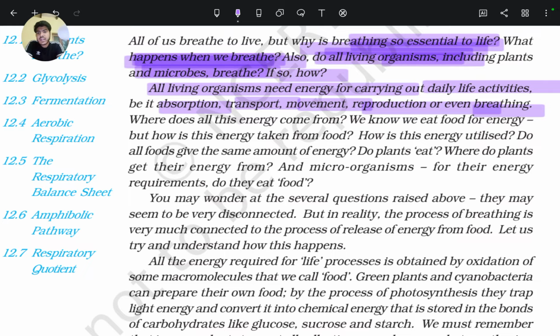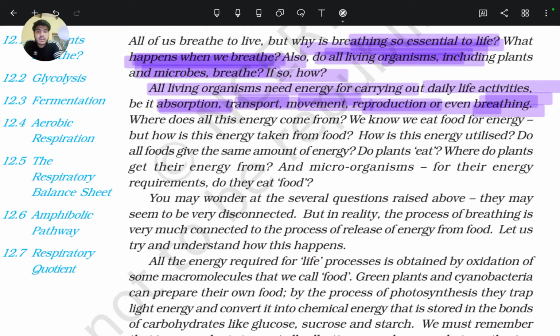That energy is converted into the form of ATP. We all know ATP is the energy currency of the cell. This ATP is now utilized by the body for these purposes like absorption, transport, movement, reproduction, or even breathing. All these processes are done with the help of what? With the help of respiration. That is, energy production by breathing. So breathing and respiration, both processes are interconnected.